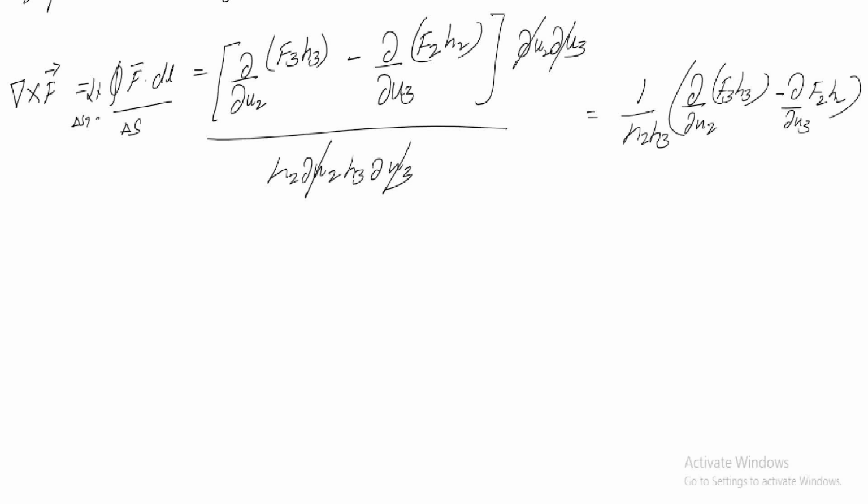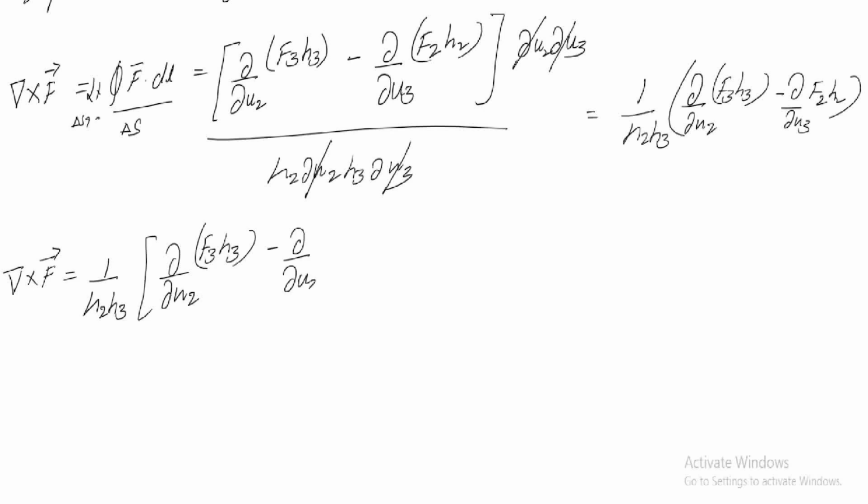So here del cross f, the curl of a vector, is equal to 1 by h2 h3 times dou by dou u2 of f3 h3 minus dou by dou u3 of f2 h2, only for one plane. The remaining will continue in the next class. Up to this, just practice this one.